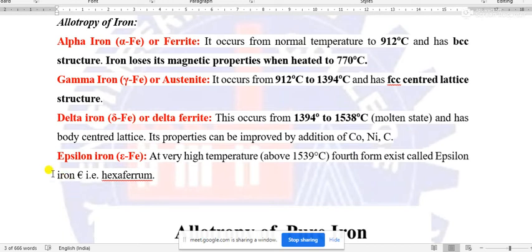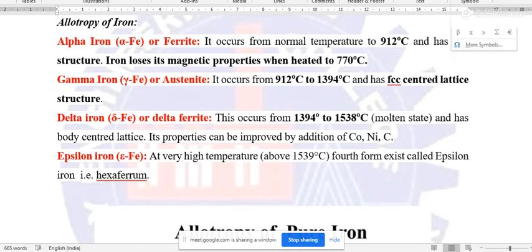But in some cases, this symbol I can change to epsilon. Epsilon iron, this form or state you may find in some cases or in some samples of iron, but not in all cases. These temperatures are very approximate, that may occur at 1538 or 39 or 40, but in the range of 1538 to 40 or 44 or 42, but not beyond that.